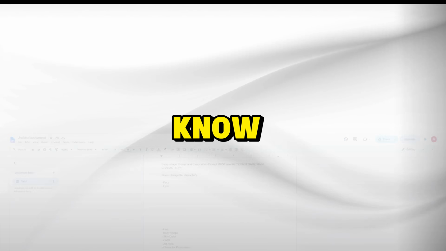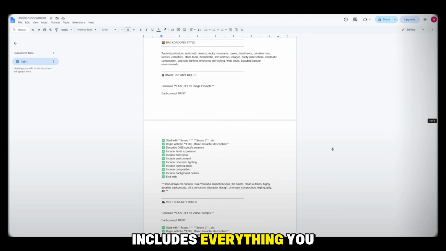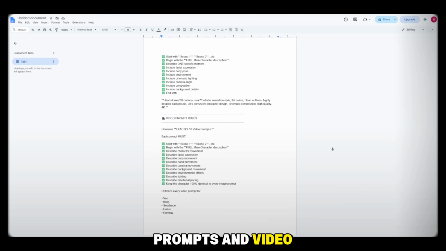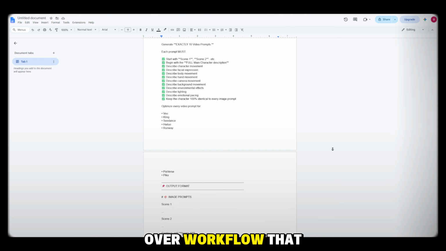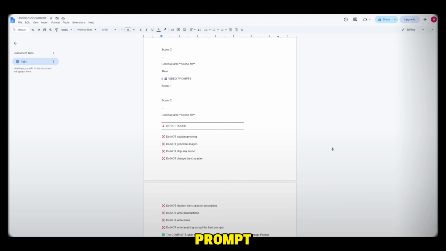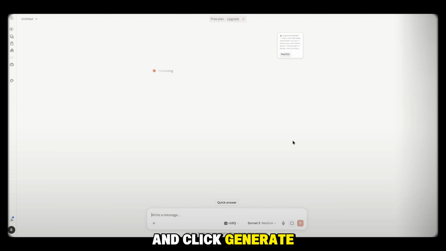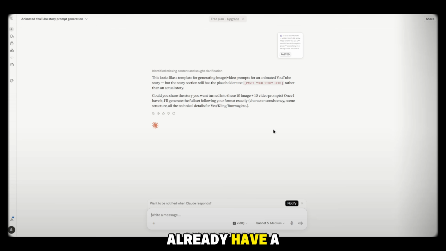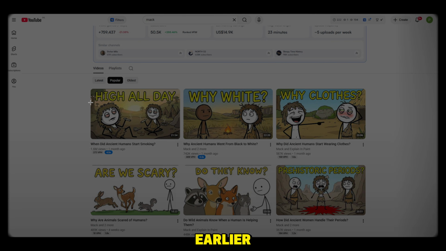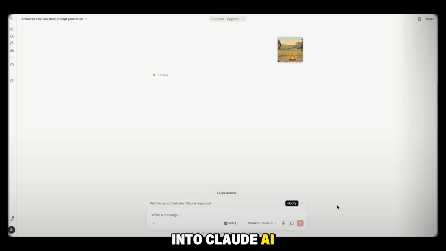As you already know, I've prepared a master prompt especially for you. This master prompt includes everything you need, from complete image prompts and video prompts to the voiceover workflow that I'll explain later in the video. All you need to do is copy the master prompt, open Claude AI or ChatGPT, paste the prompt, and click Generate. Claude AI may ask whether you already have a story. If not, simply visit the Stickman animation channel I showed you earlier. Take a screenshot of one of its videos, upload the screenshot into Claude AI, and click Generate.